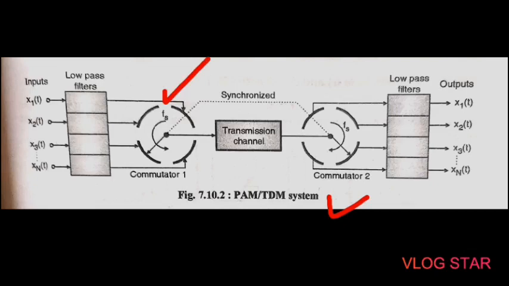As the switch arm rotates, it makes contact with position 1, then 2, then 3, up to position n, for a short time. To these contacts, the n analog signals which are to be multiplexed are connected. Thus the switch arm will connect these n input signals one by one to this transmission channel. The waveform of this TDM signal being transmitted is shown in this figure.